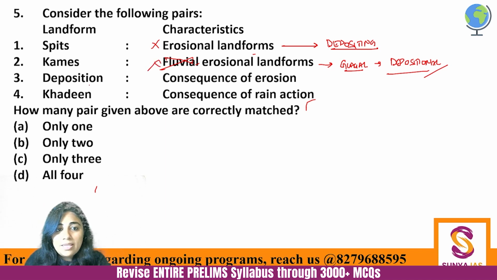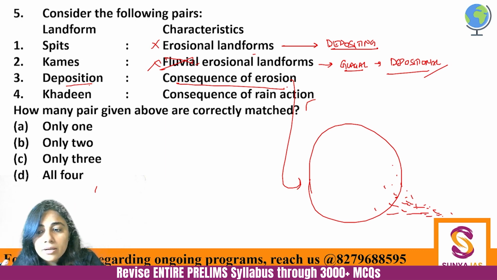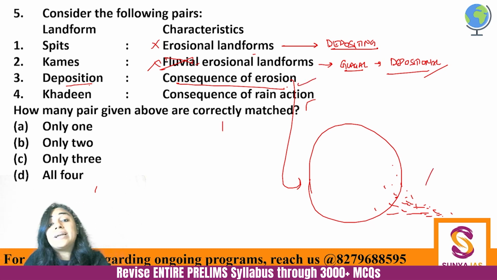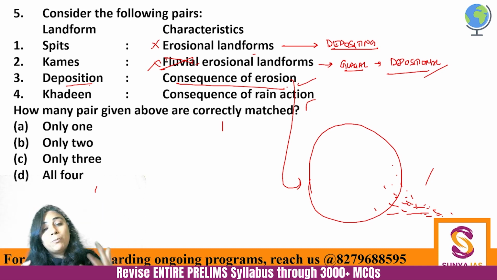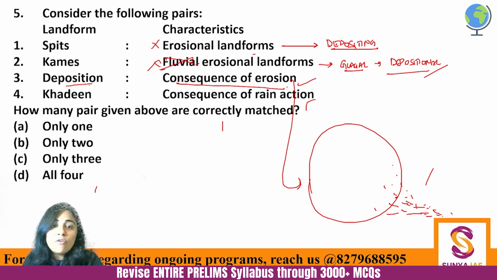Now deposition, consequence of erosion, absolutely correct. If erosion is not happening, if this is a big rock, okay, and if this is eroding slowly, some parts of it are eroding, only then they will deposit, right? If there is no base rock, if there is no erosion of that rock, then how will deposition happen? There will be nothing to deposit, right? So here the third is absolutely correctly matched, although you might have thought that erosion and deposition are opposites, but no, one is the consequence of the other. Deposition is the consequence of erosion.